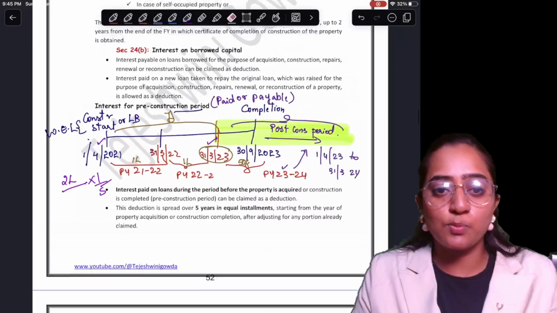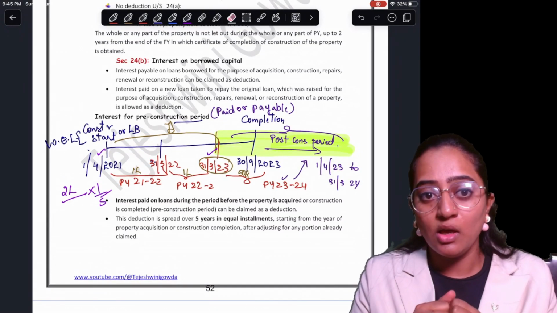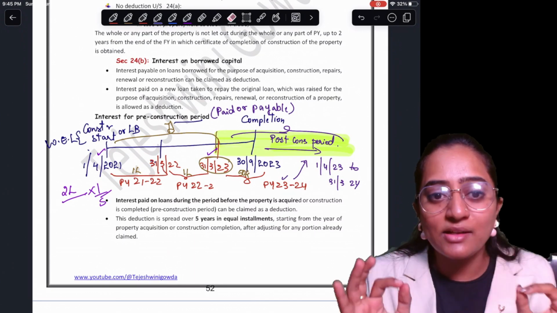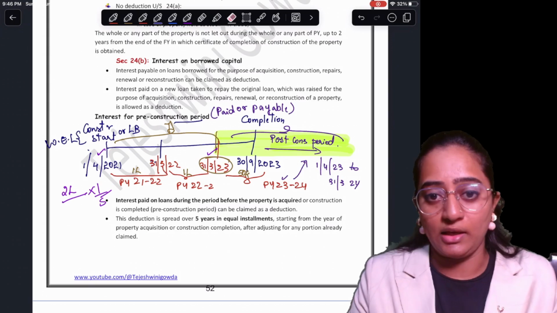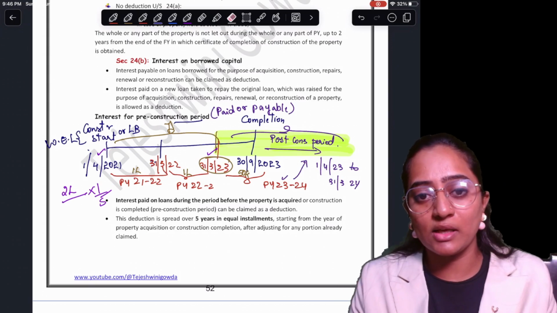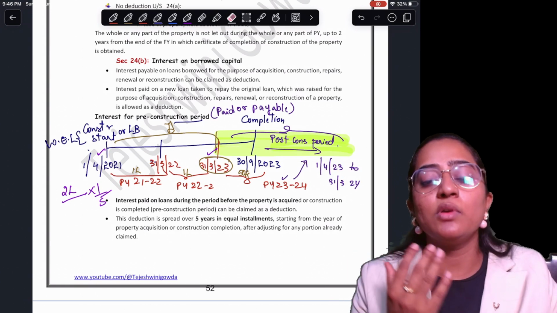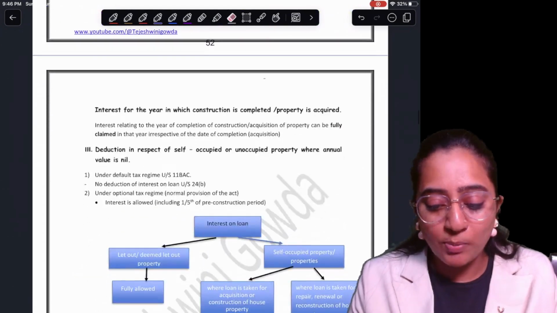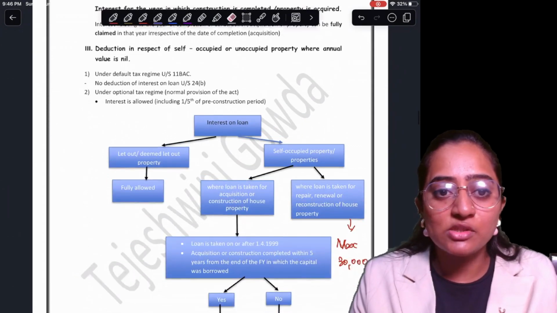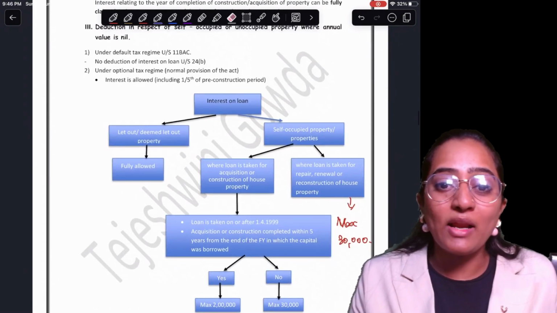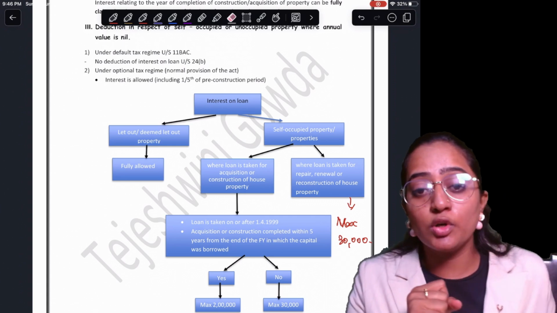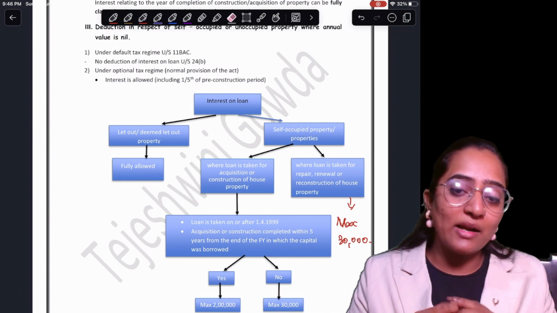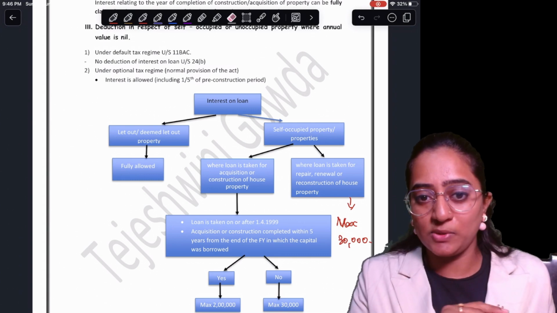Whatever interest we have spoken about is the total interest calculation. Remember, for LOP and DLOP, the entire interest will be allowed as your deduction. Whatever amount you pay, whatever amount is payable, will be allowed as deduction for LOP and DLOP. Remember, for SOP, certain conditions need to be satisfied in order to take the maximum deduction under SOP, which is 2 lakh rupees.